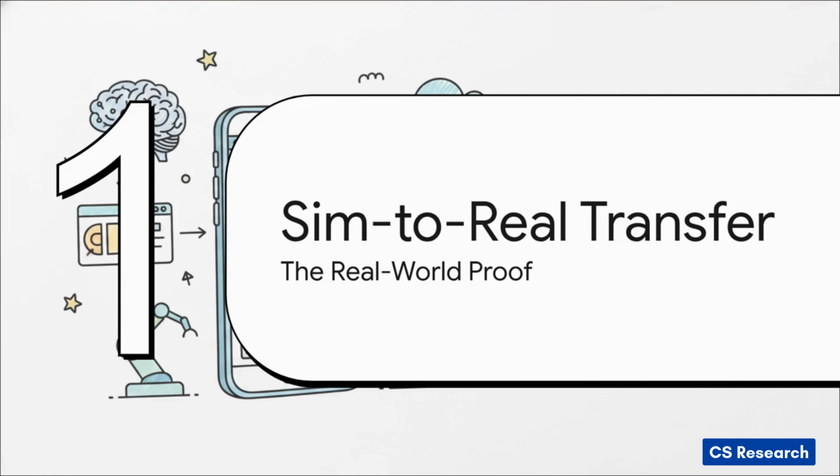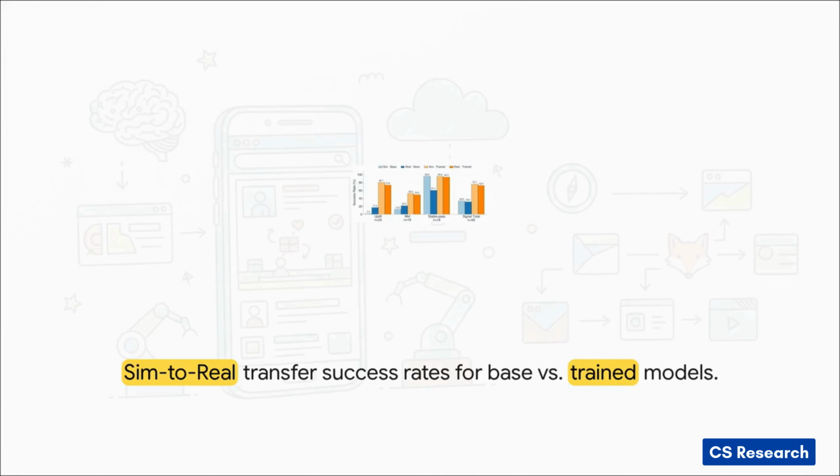All right, on to part 5, sim-to-real transfer, which is basically the real-world proof. But here's the million-dollar question. Does an AI trained in this digital matrix actually know how to use a real physical phone? Well, the data absolutely says yes. When comparing a base model's performance to a model trained strictly inside the MobieGym simulator, the performance gains are just massive. And even more importantly, when that newly trained model is taken out of the simulator and tested on a real-world smartphone, its success rates closely match its simulated performance across the board.